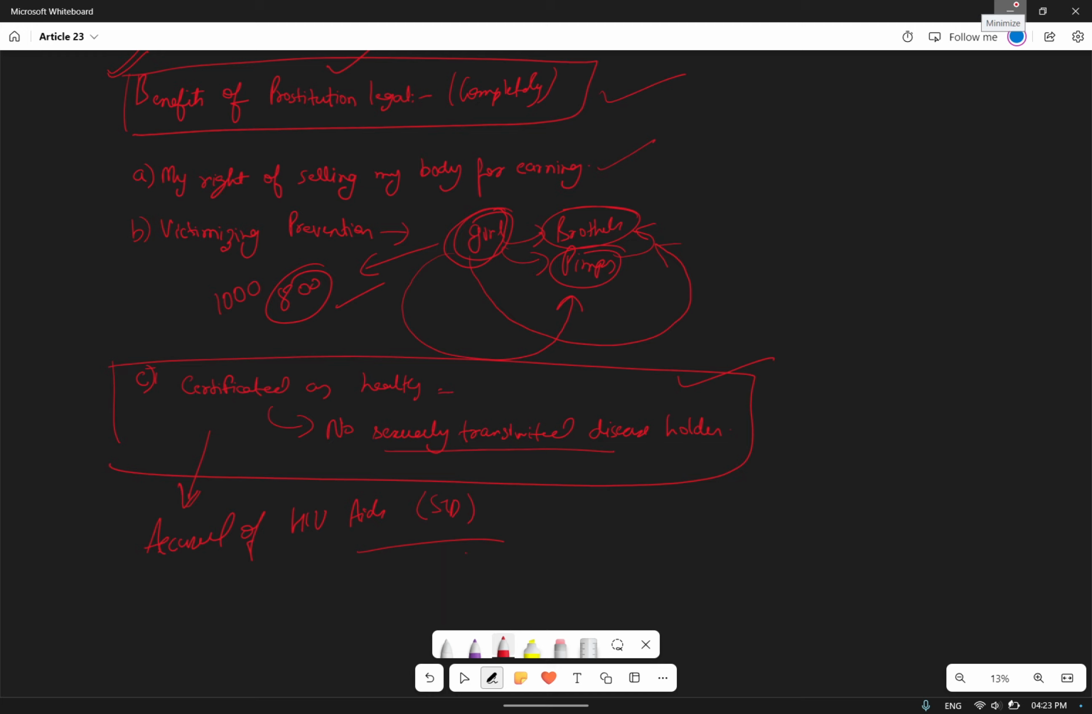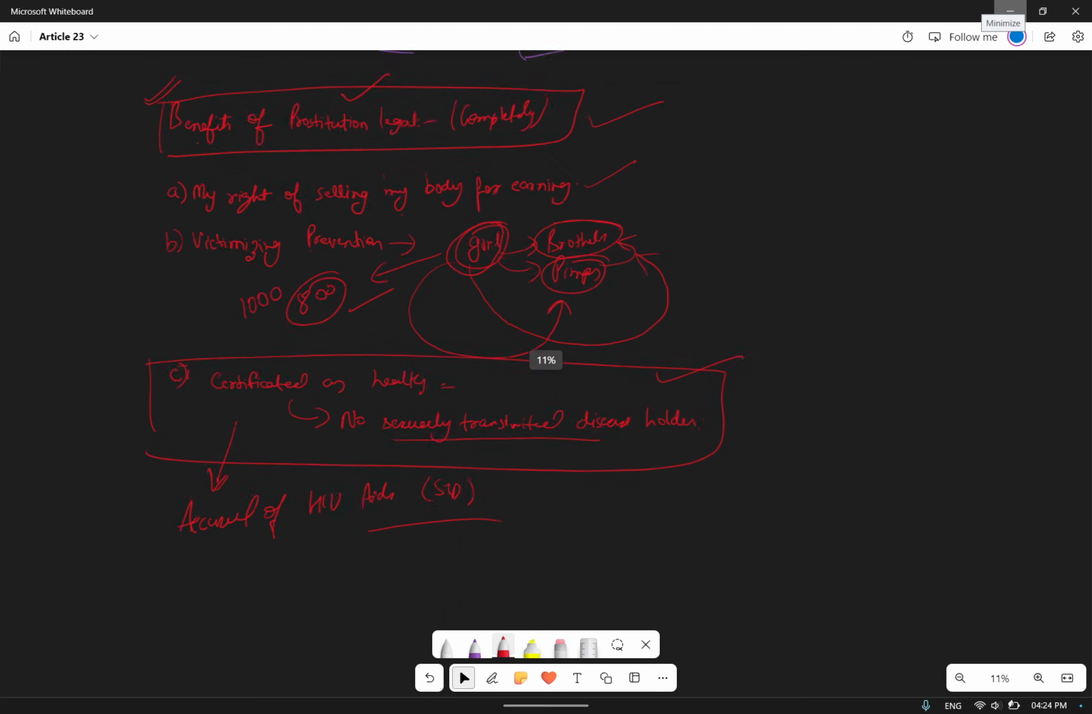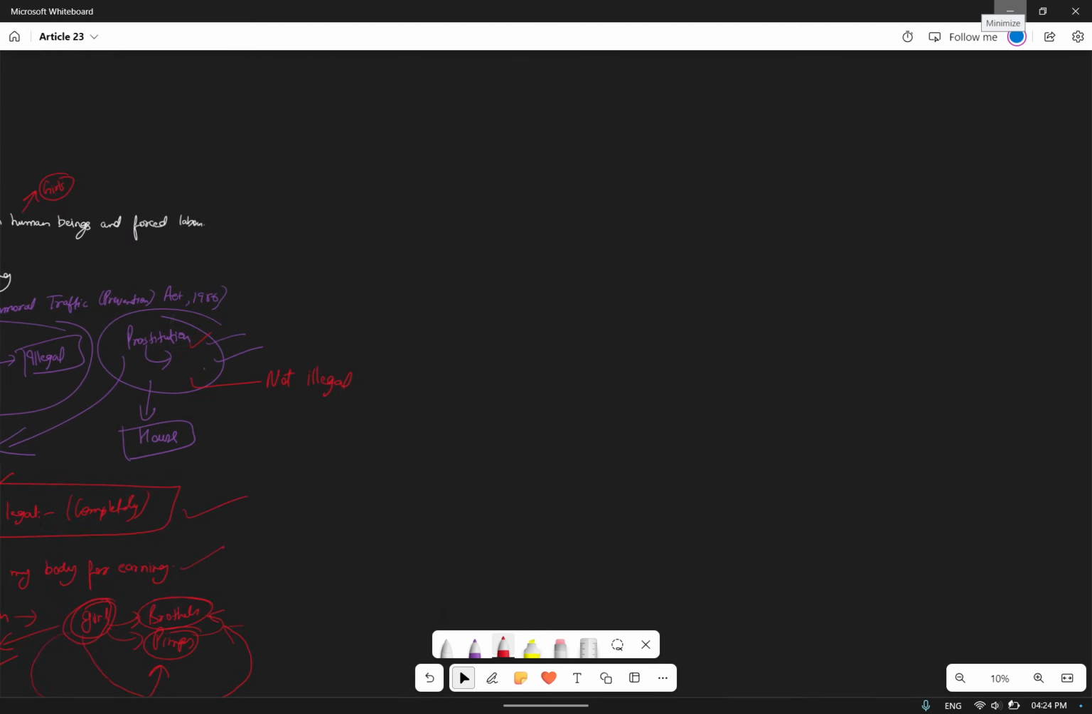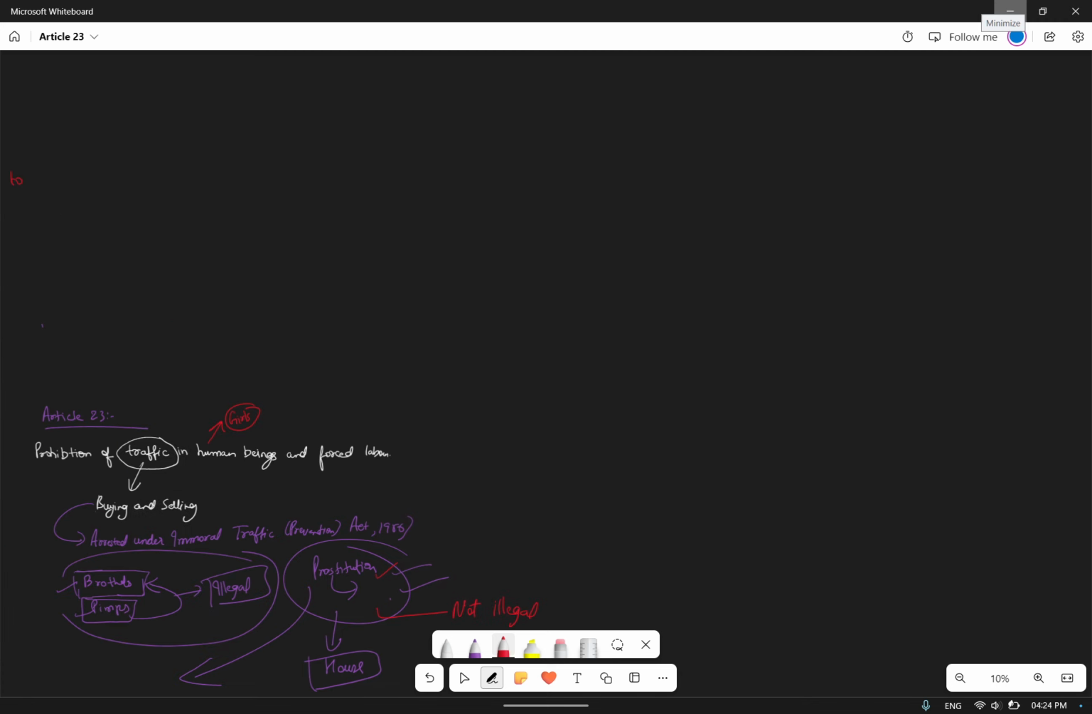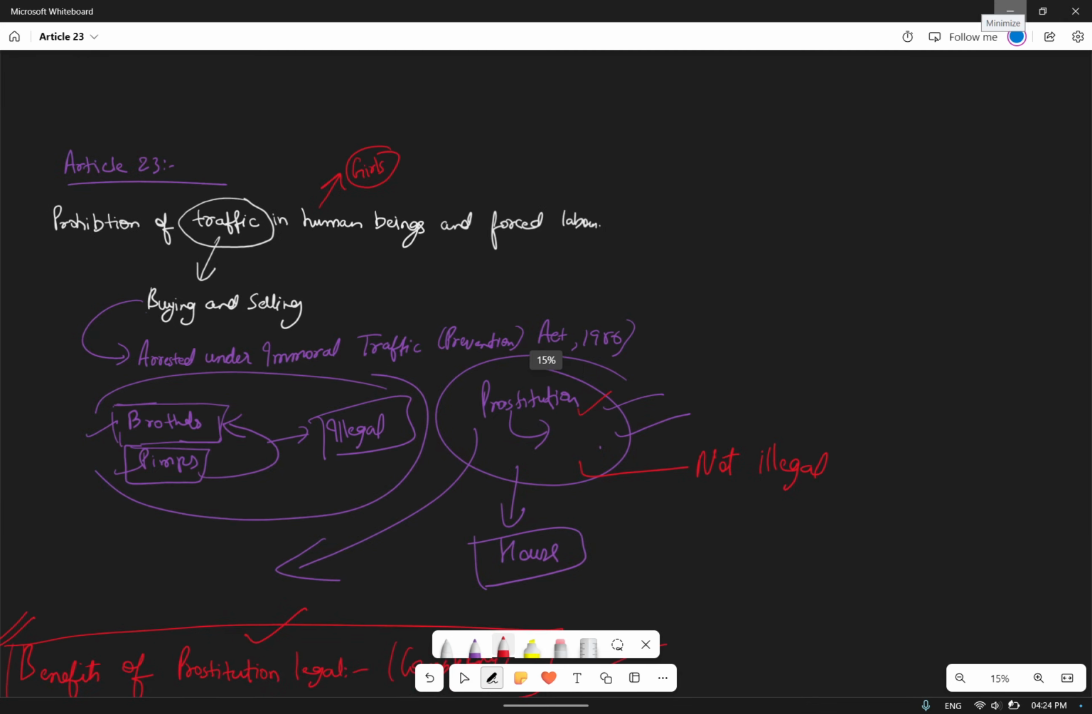Okay, so traffic, now this was all about this thing. Now what does traffic mean? Like also beggar, forced labor. In the starting I told you, when we say trafficking, it means human beings, forced labor, which was also called beggar. This is also not allowed.